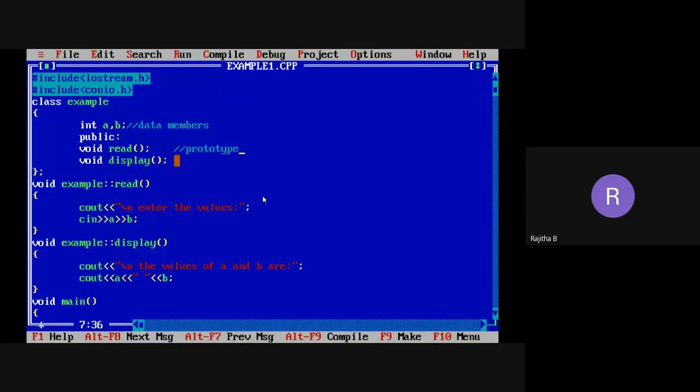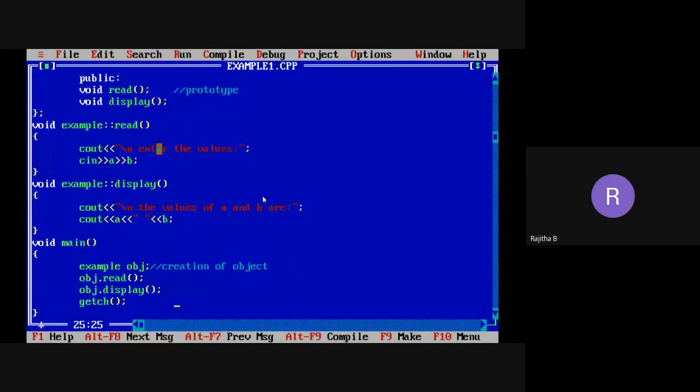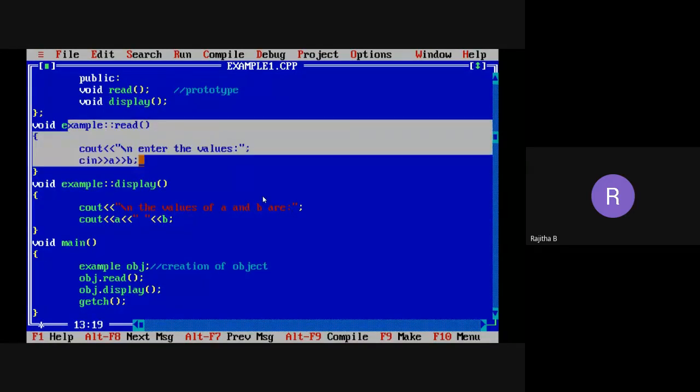Okay, so now I'm taking the functions in the C program. You need to take the function declaration, calling statement, and called function. So this is the prototype in the class or declaration in the class, ending with a semicolon. Now I need to call these functions. I am calling this function in the main function, so object name dot read. So this is the calling statement, and this is the called function. This is the function definition.